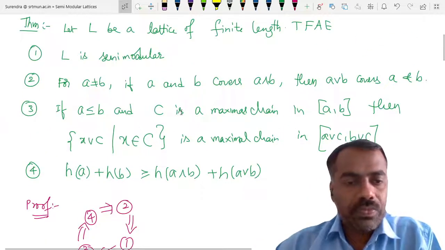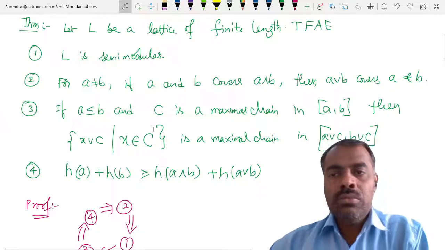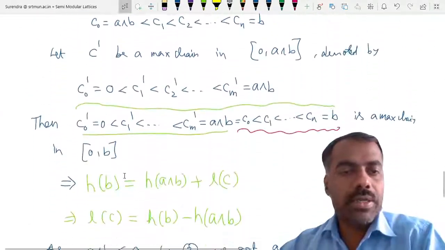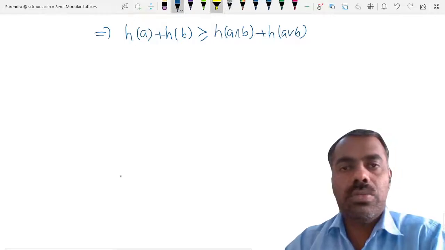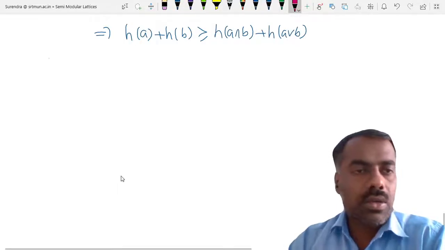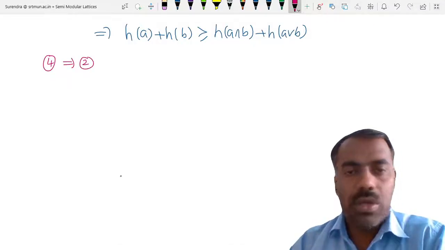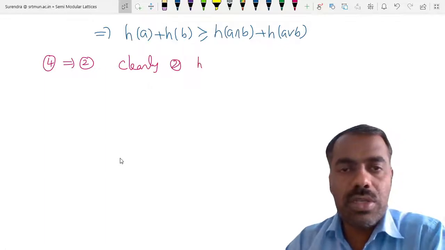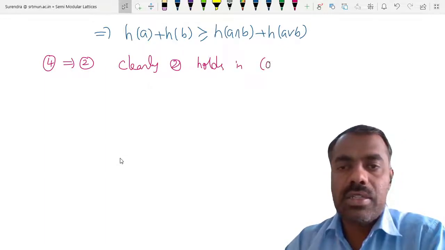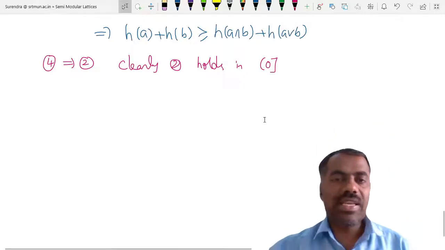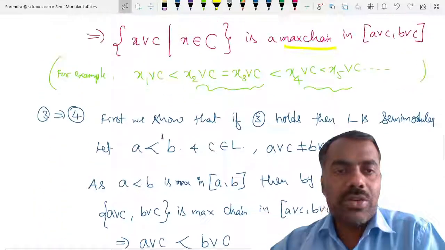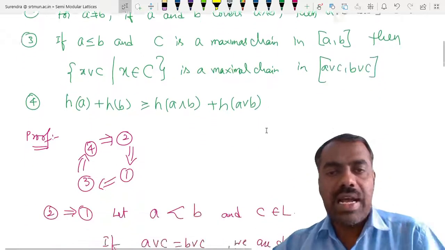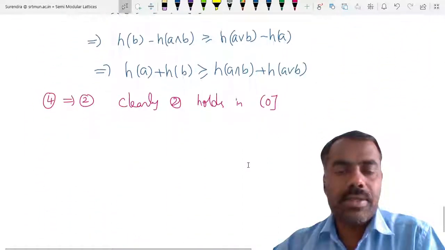So we want to show that 4 implies 2. So we prove this one. Clearly, 2 holds in this 0 lattice. All elements less than or equal to 0, you have only one element, right? So obviously, if you have only one element, this condition 2 is true. So we'll try to apply induction.